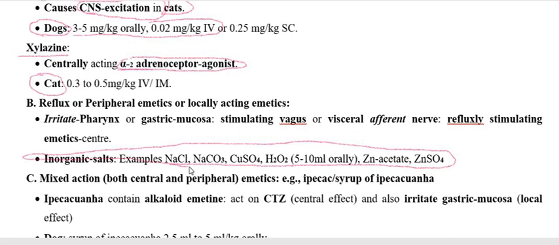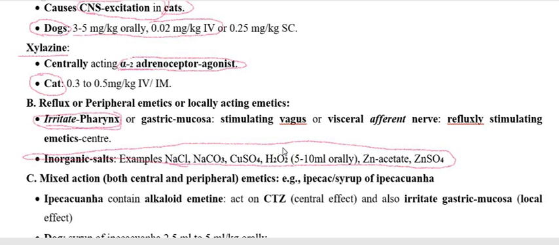As far as the mechanism of action of the drugs in this category is concerned, these are going to irritate the pharynx, and by their irritant action on the pharynx, this will stimulate the NTS through the two nerves, that is the glossopharyngeal and trigeminal efferent neurons.